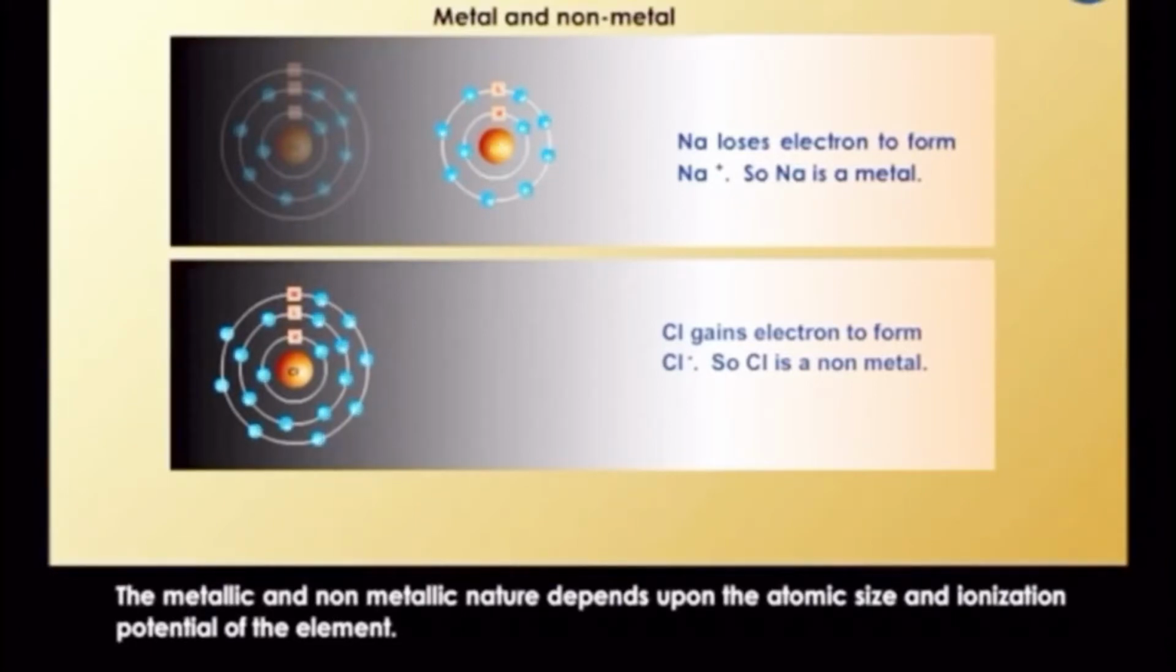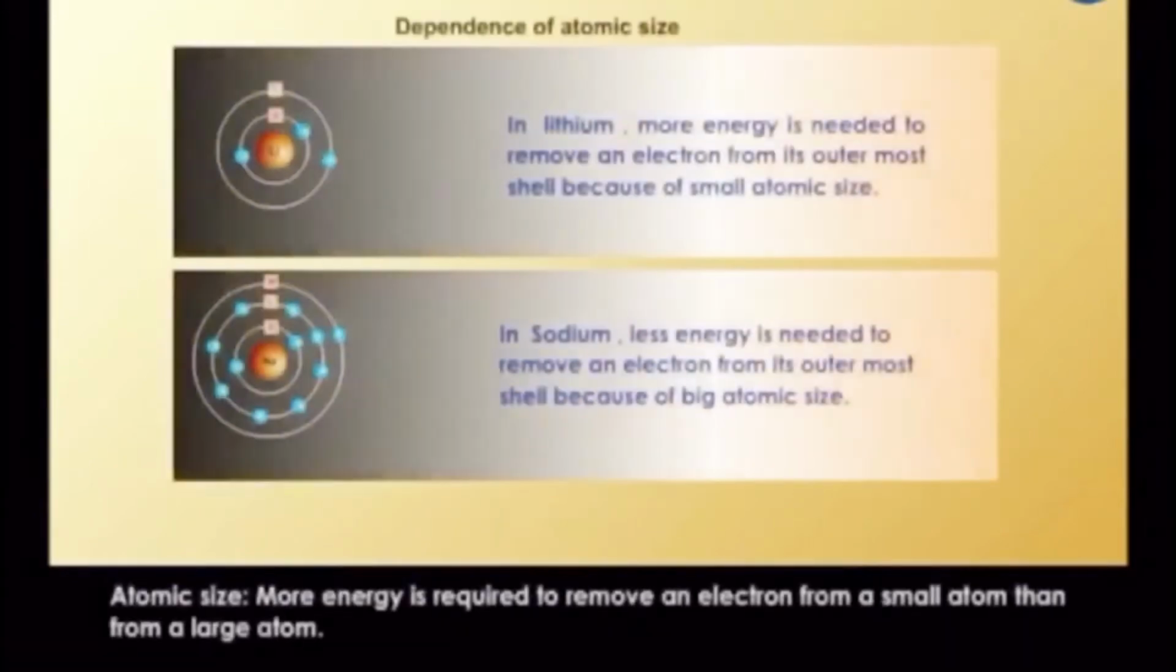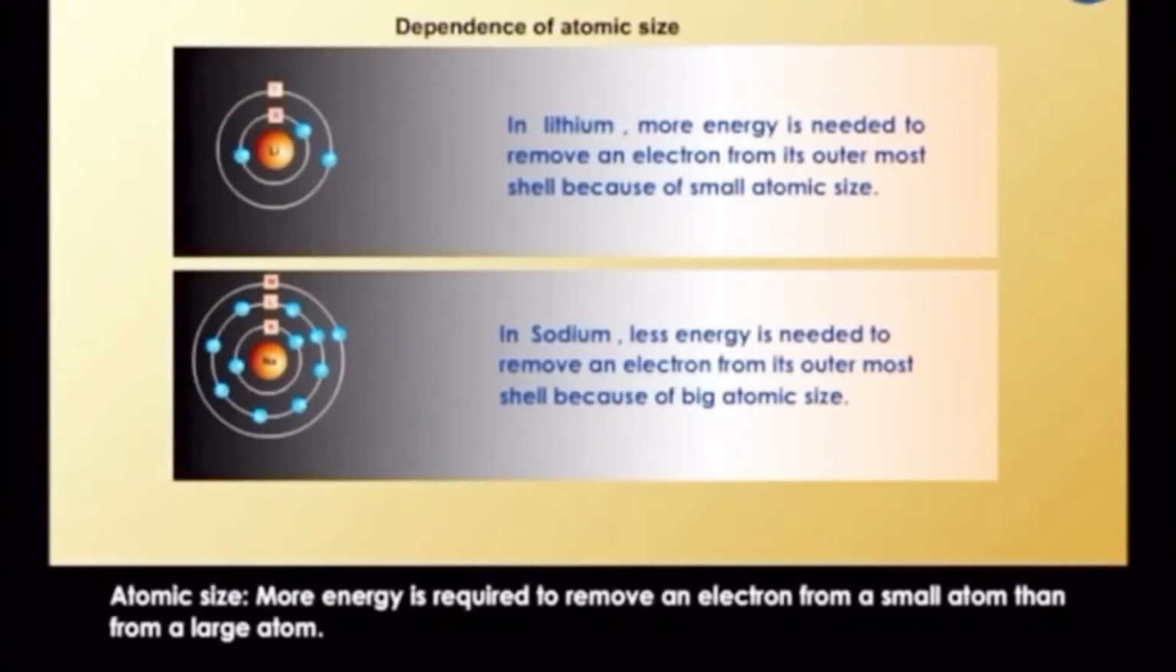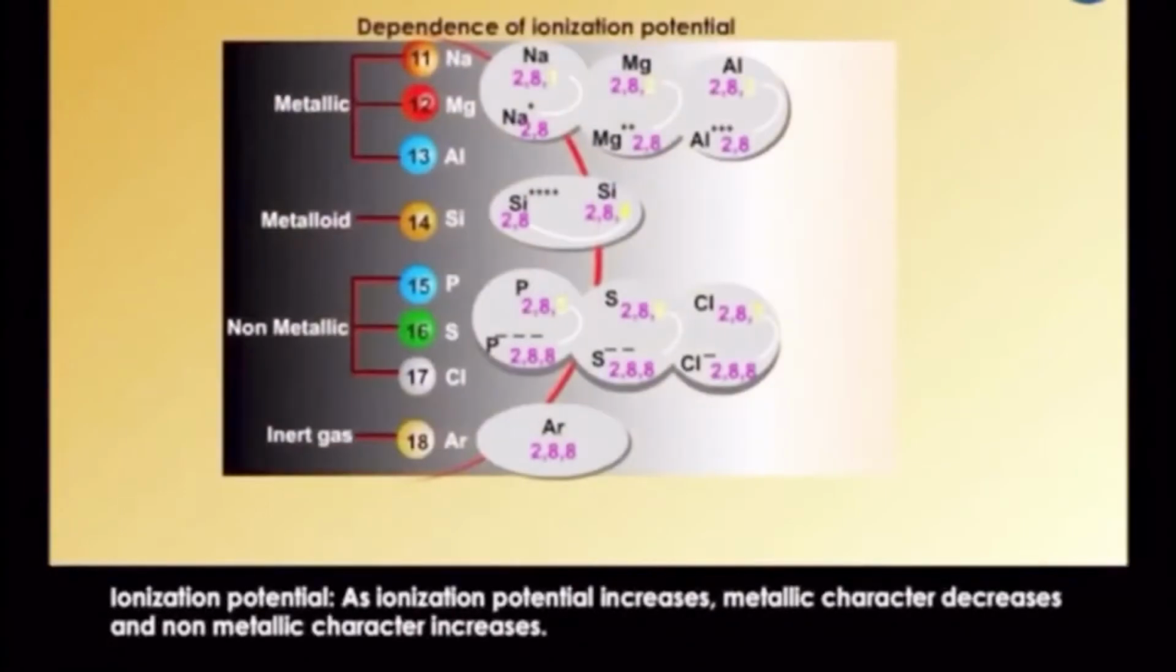The metallic and non-metallic nature depends upon the atomic size and ionization potential of the element. More energy is required to remove an electron from a small atom than from a large atom. As ionization potential increases, metallic character decreases and non-metallic character increases.